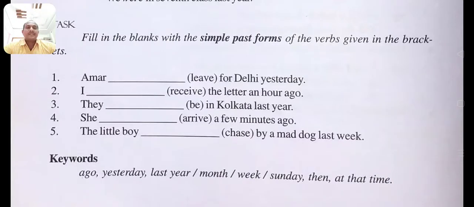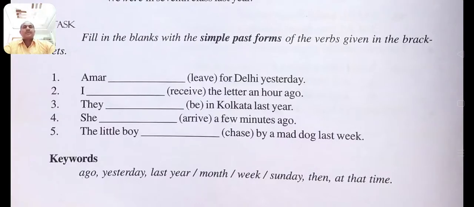The little boy dashed by a mad dog last week. You have to change the sentence into the simple past tense. The little boy was chased by a mad dog last week. Keywords: ago, yesterday, last year, last month, last week, last Sunday, then, at the time. These are the keywords with which you can recognize the simple past tense easily from the examination point of view.